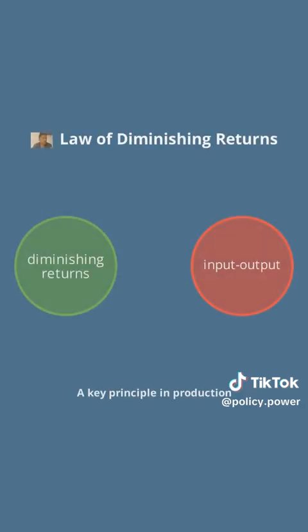A key principle in production is the law of diminishing returns. It states that as more units of a variable input like labor are added to fixed inputs, the additional output from each new unit will eventually decrease. For example, adding more workers to a small bakery will increase bread output at first, but after a point, the bakery becomes crowded and each new worker adds less to total production. This law helps businesses find the optimal level of input use.